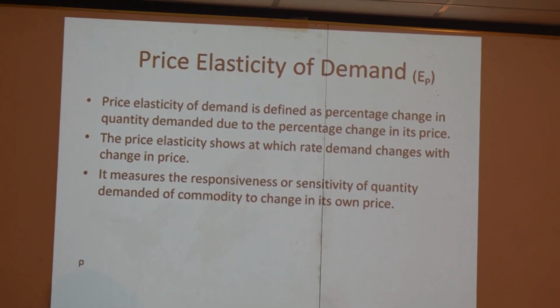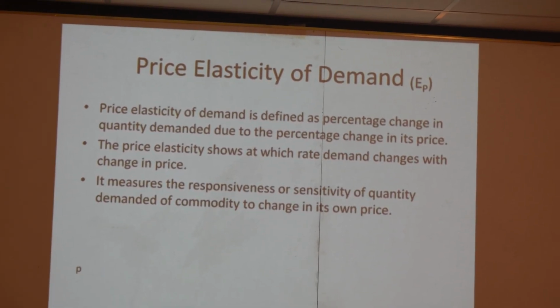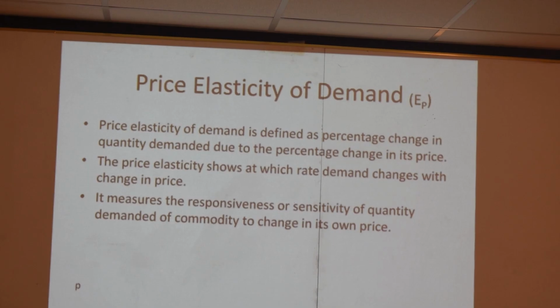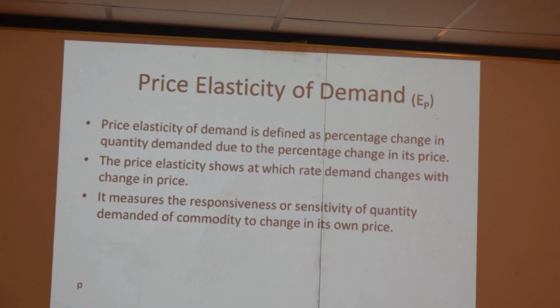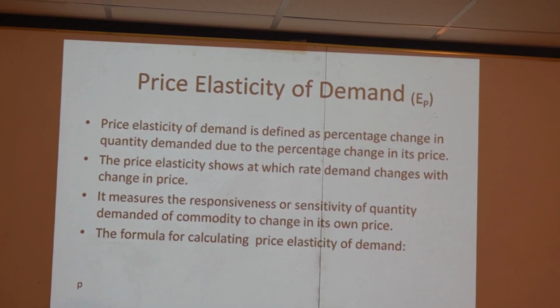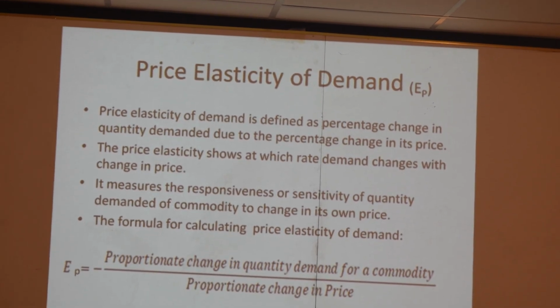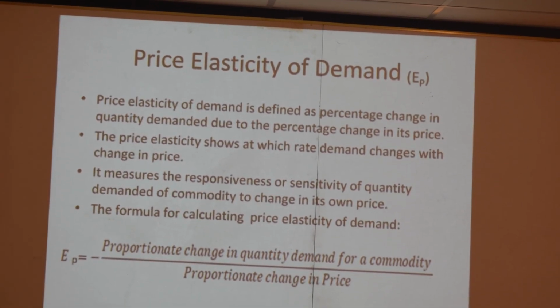Okay? And there are different kinds of elasticity of demand. I think you know it well. For example, you know price elasticity of demand, which is denoted by EP. Another one is the cross elasticity of demand, which is denoted by EXY. The next one is the income elasticity of demand, which is denoted by EY, as well as the advertising elasticity of demand.